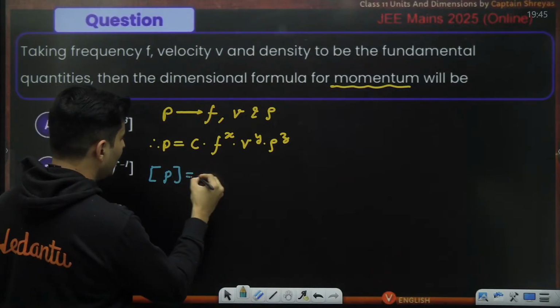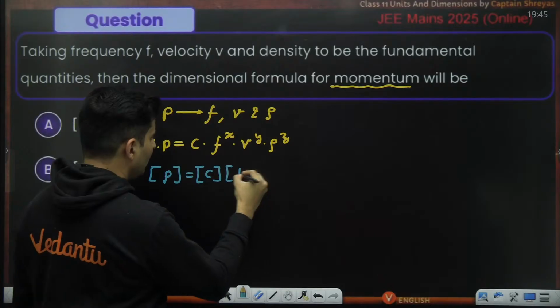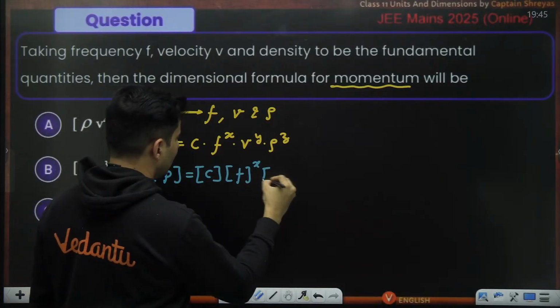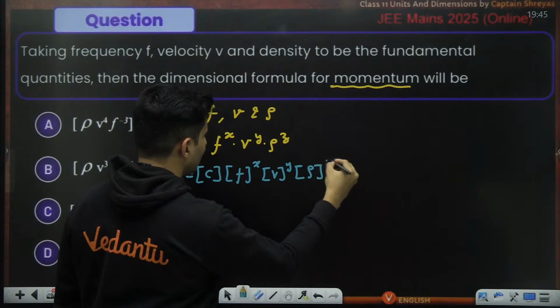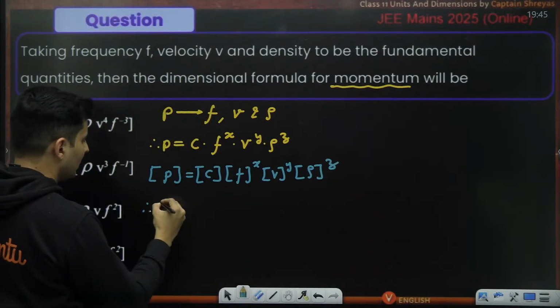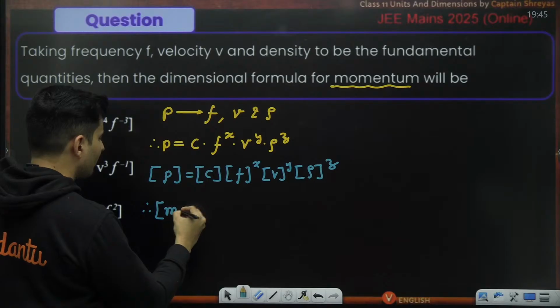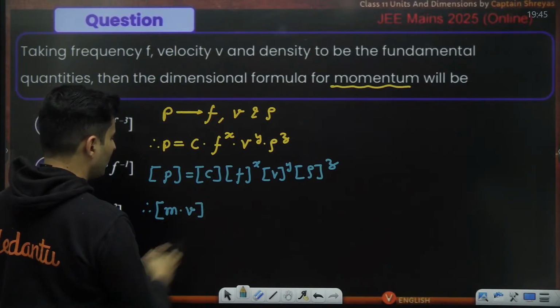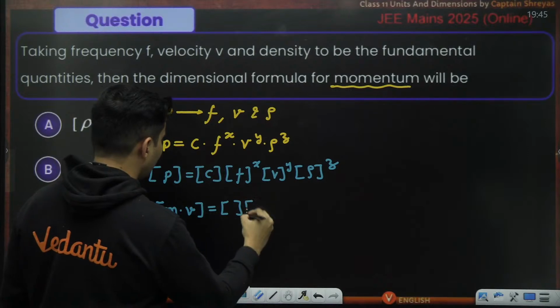So the dimension of P will be the dimension of C, which is dimensionless, times the dimension of frequency raised to x, velocity raised to y, and density raised to z. Now comes the crazy part. P is momentum, which is mass into velocity. C is dimensionless, so forget about it.